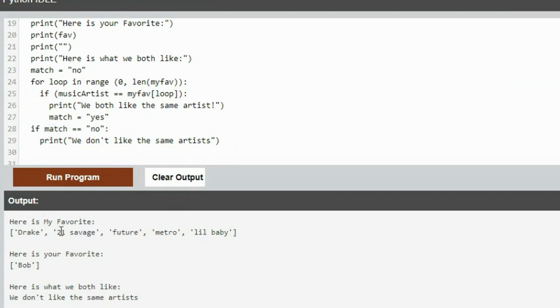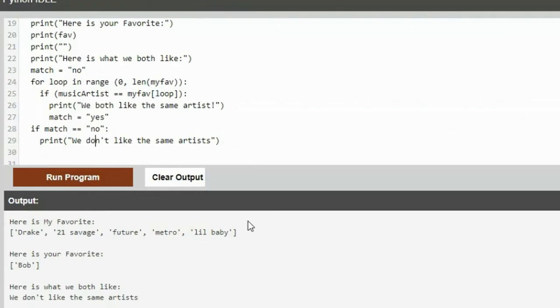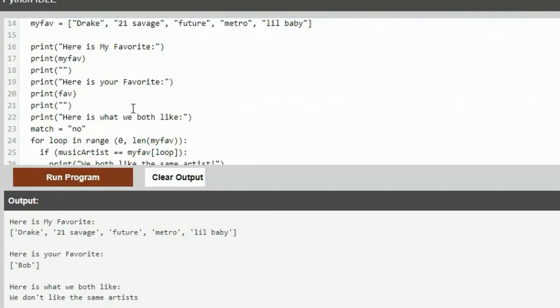And the other thing is, our template did say be sure to number each item. So we can do that with a loop as well. You just printed the whole list, Drake, 21, and that's how it printed it right there. But if we get rid of that, instead of printing just the whole list, we can use a loop again.